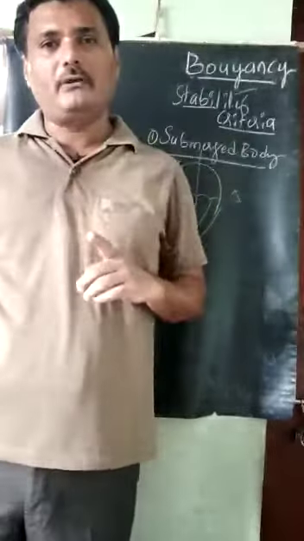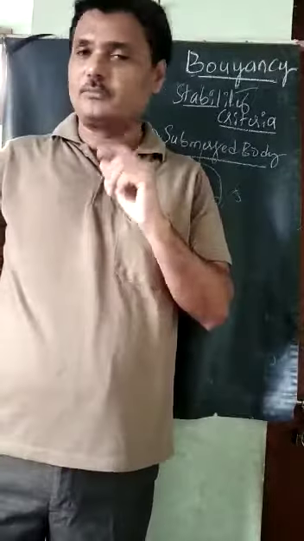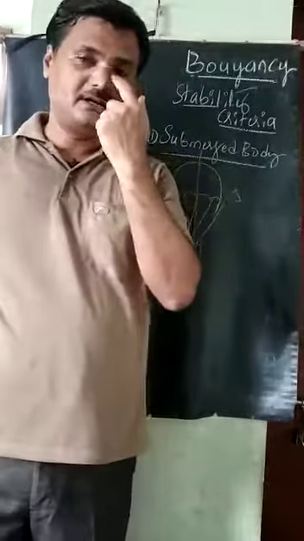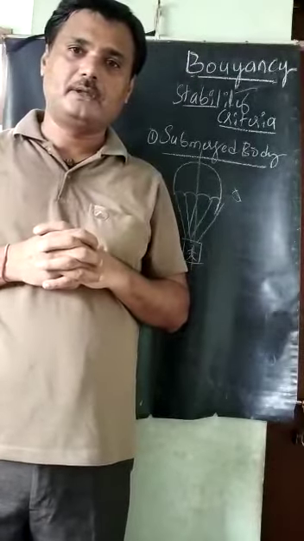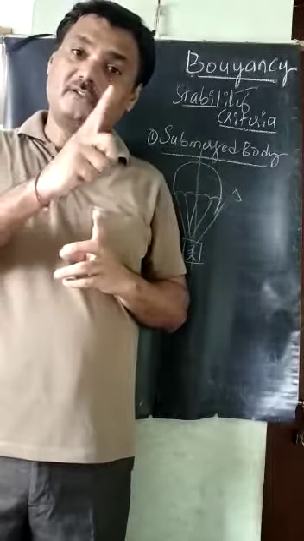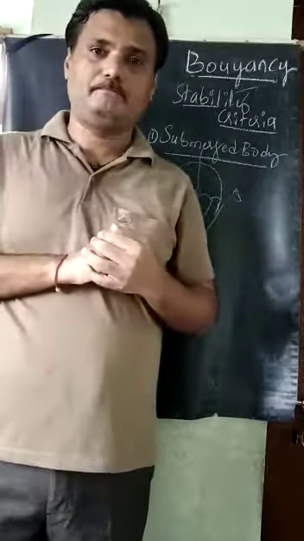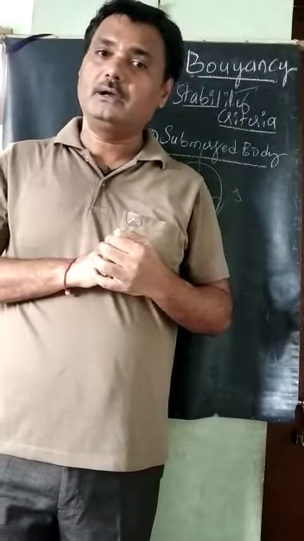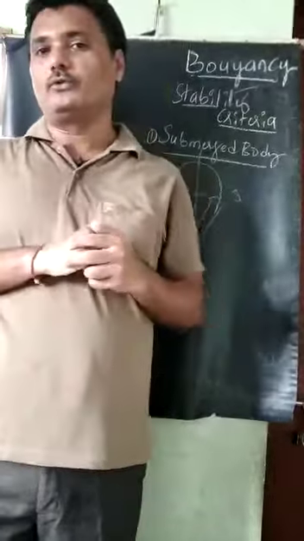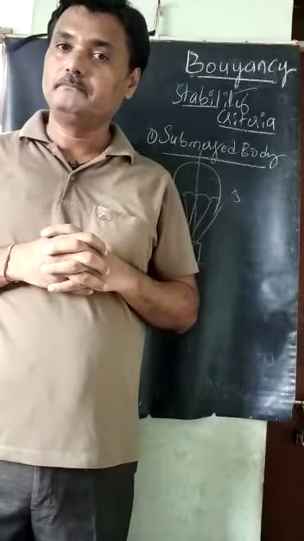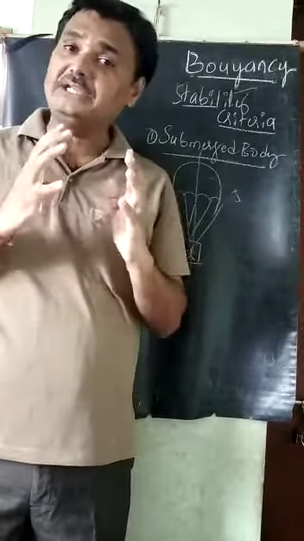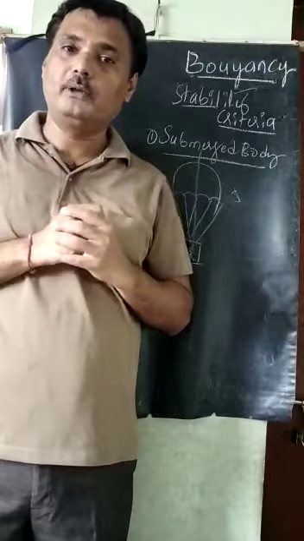So whenever we are designing such objects, facilities or applications, we need to see whether it is in stable equilibrium or not. Technically, we have to see at what condition it will be in stable equilibrium.